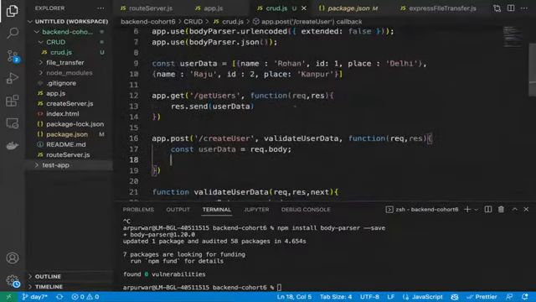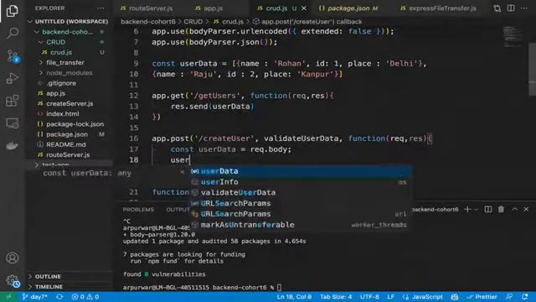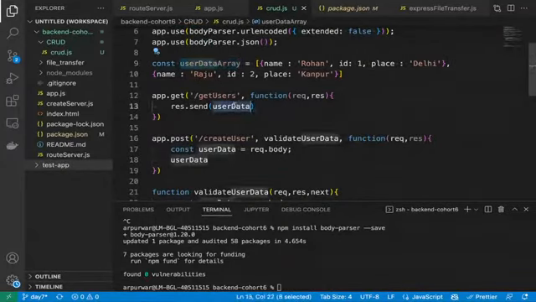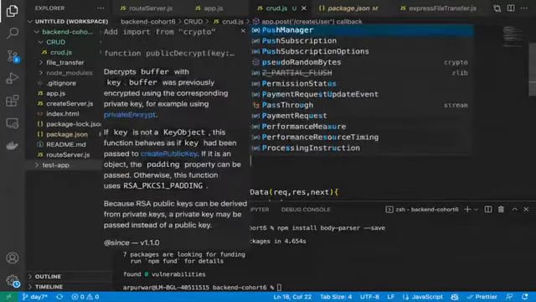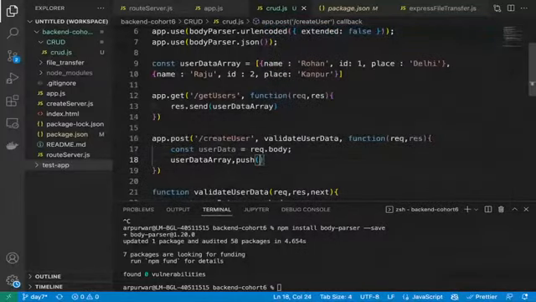And if the validator is passing, that means we have all the data. Then we will simply push it into our user data array. So let's push it. We can correct the name. This is the array, user data array, dot push. What do we have to push? Request.body, or simply the user data object where we have already taken the data. Before that, if you want, I can print also.